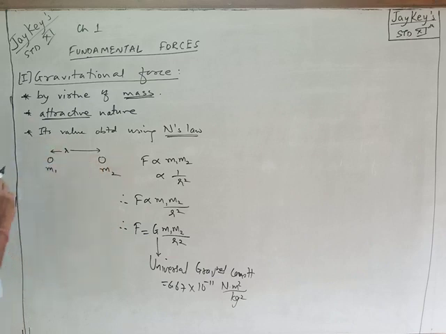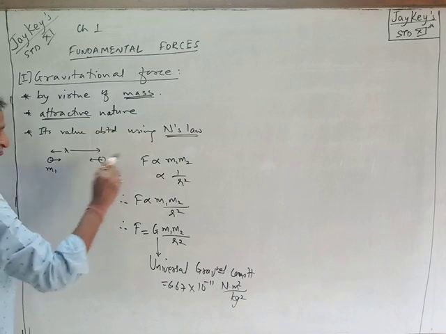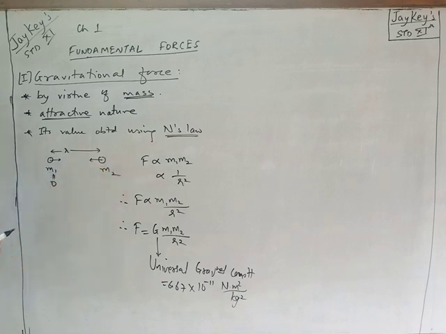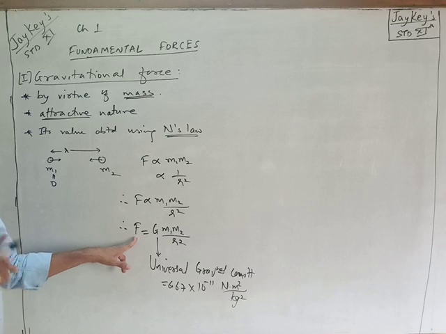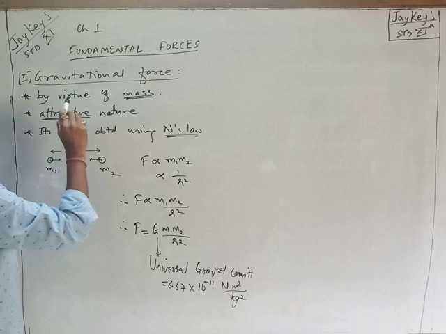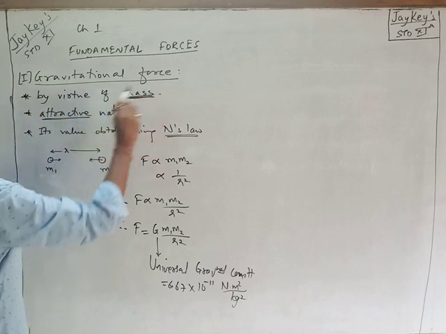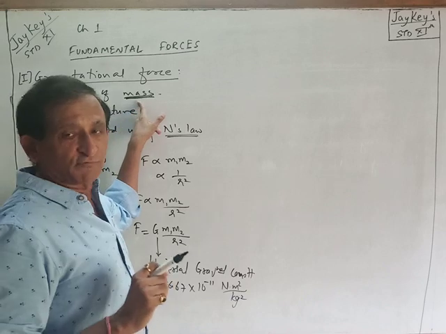In this formula, we can clearly see that the two particles m1 and m2 attract each other, so this is always attractive in nature. Further, if one of the particles has mass 0, then the force becomes 0. This force comes into existence only if mass is present with the body. If a body has mass, then definitely it will attract gravitationally. So every body having mass has some gravitational attraction, and therefore this is a force by virtue of mass. Mass is a required quantity for the force to exist.